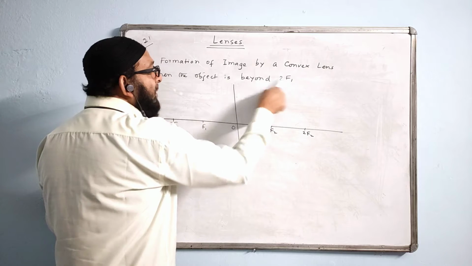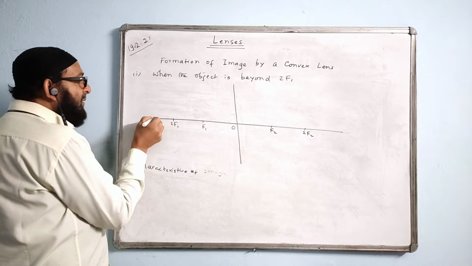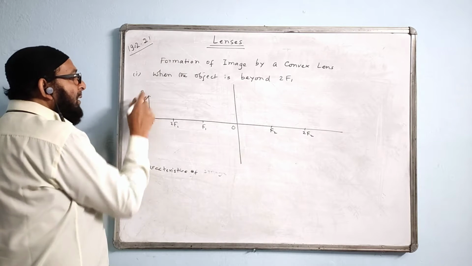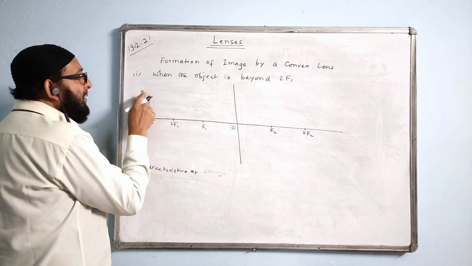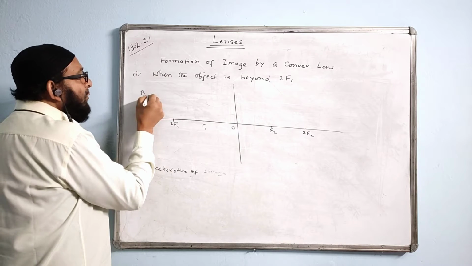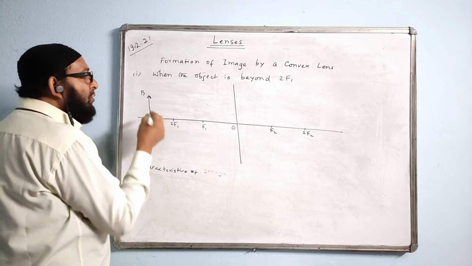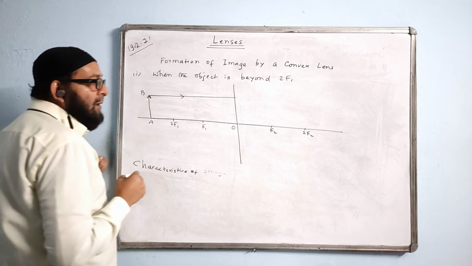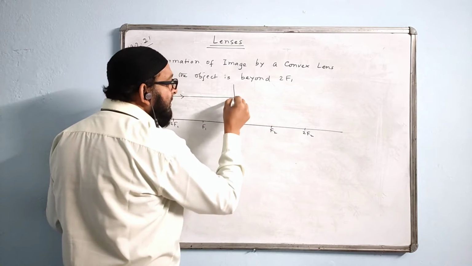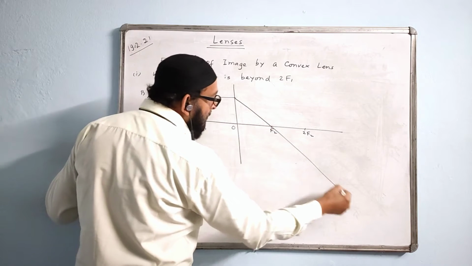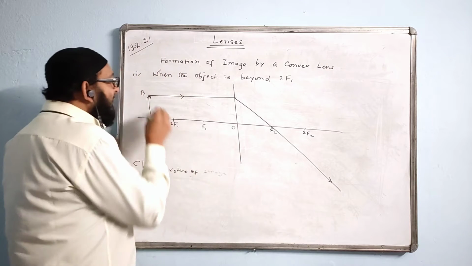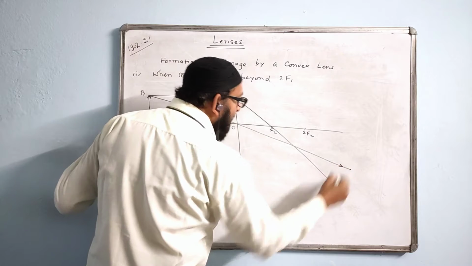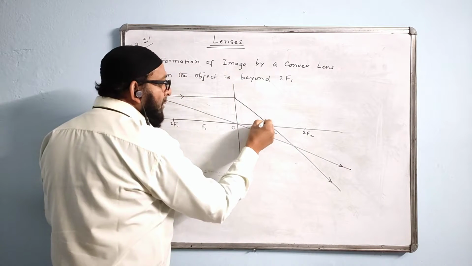Now the object is anywhere beyond 2F1, on this side, anywhere on this side. So you can keep the object anywhere. Take the height of the object equal to 2 lines. 1 line, 2 lines, exactly 2 lines. And draw the arrow on top, like this. The normal rule: the first ray we take parallel to the principal axis. This ray will pass through the principal focus, that is F2. The second ray will pass through O, the optical center, and will go straight without bending here.